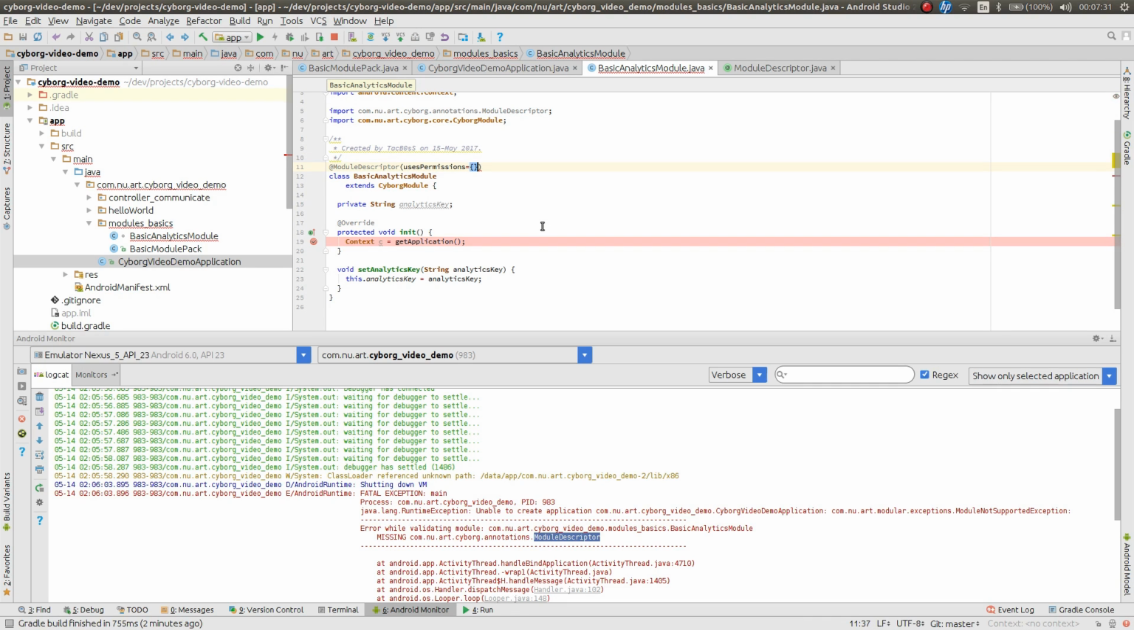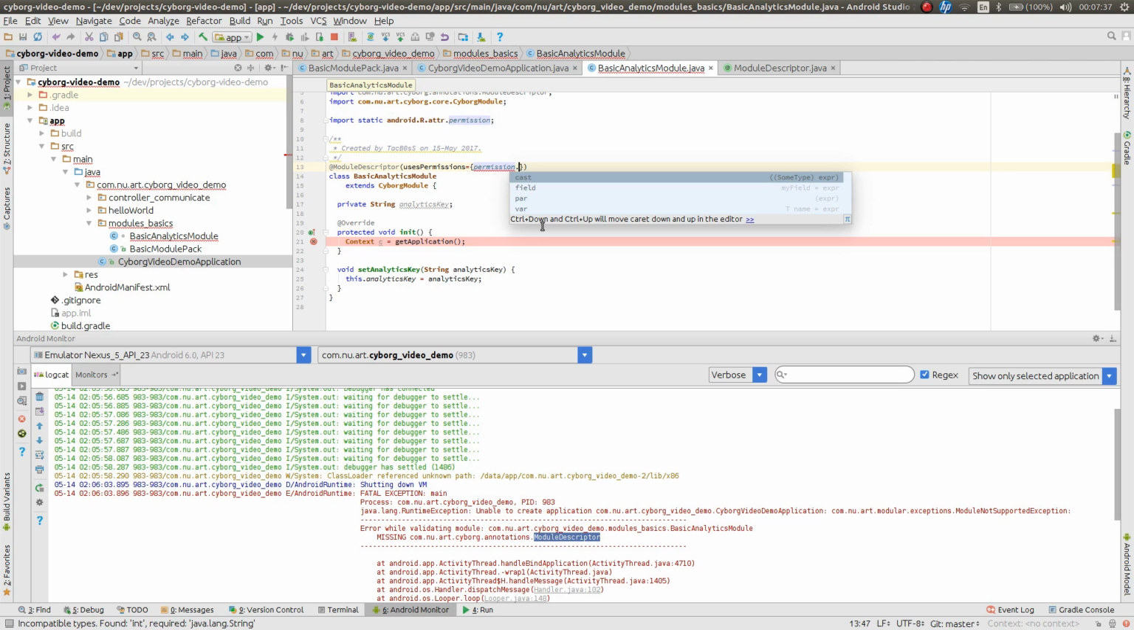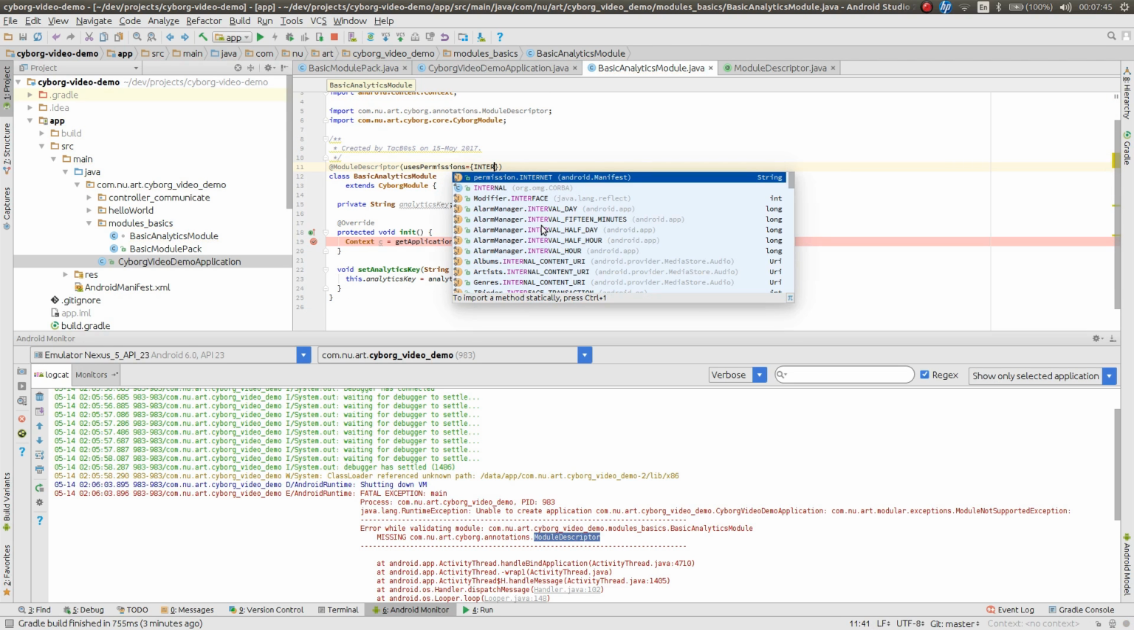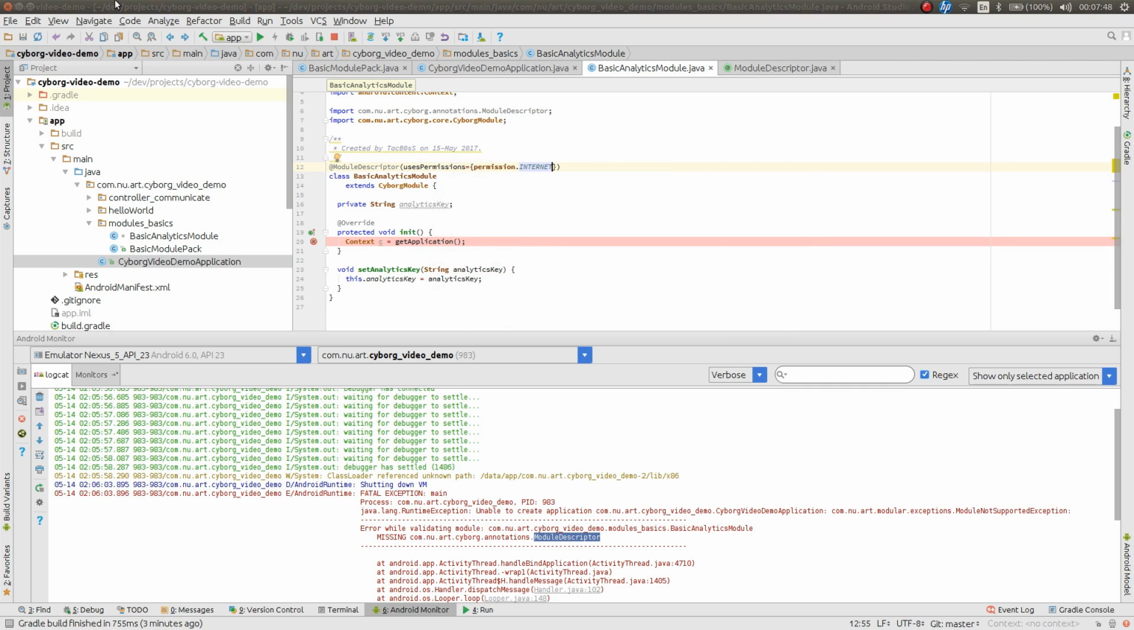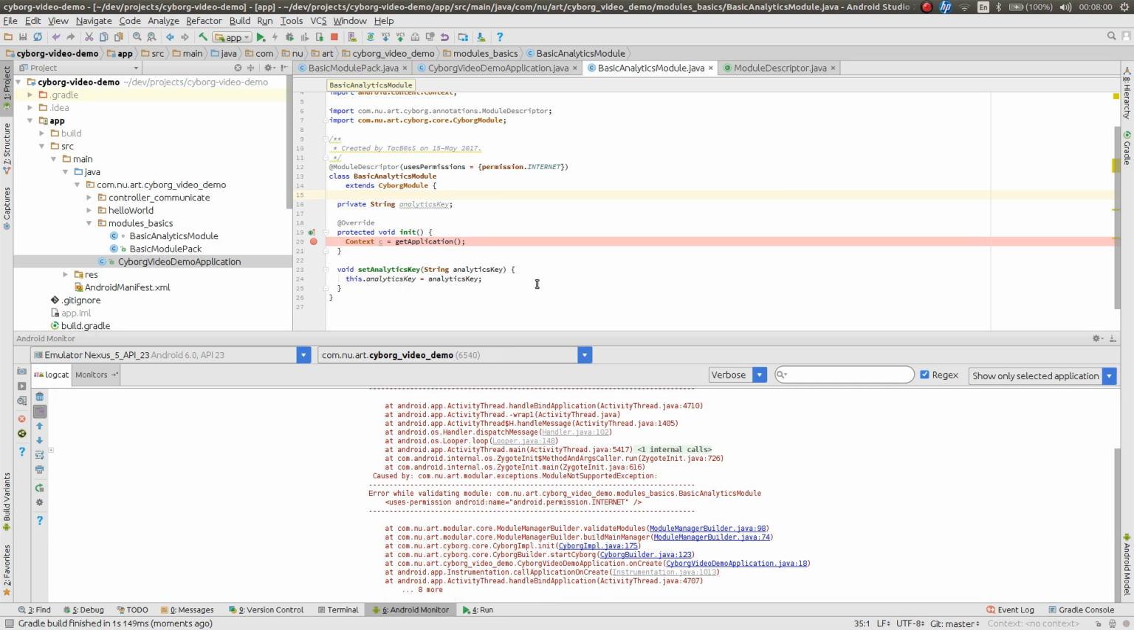And we would set that this module, since it's an analytic module, it uses permission internet, right? How's it go? Internet permission, this one. So we're all happy. Let's try this again. We'll run the project again. And it crashes again. Why? It says error validating module. Missing permission, internet. We didn't add the internet permission to our manifest.